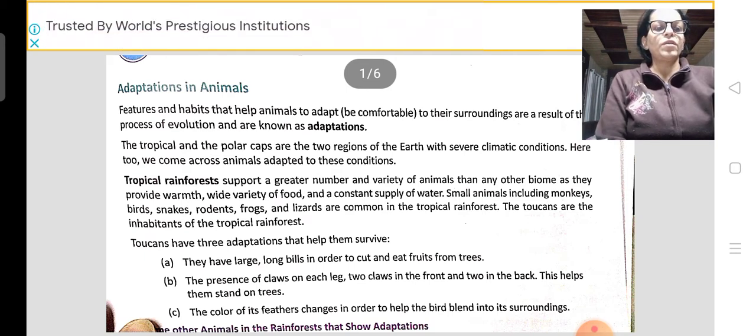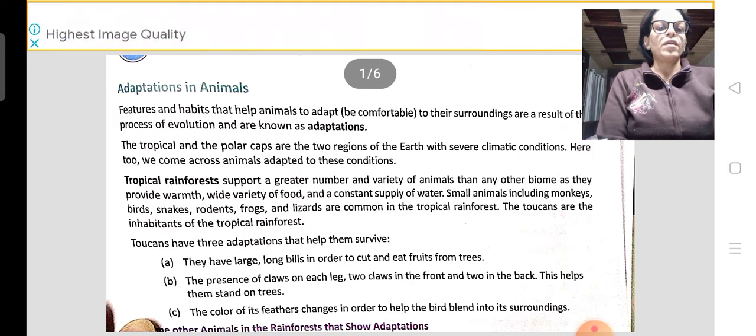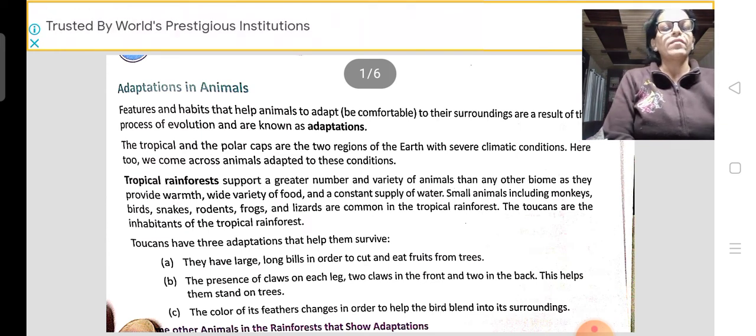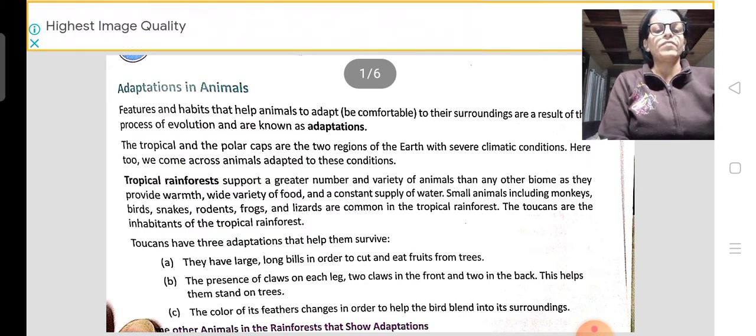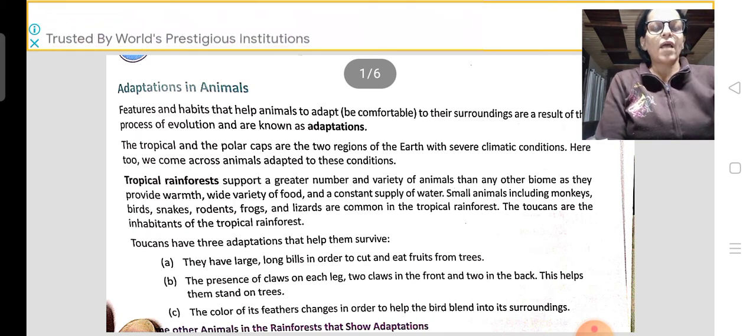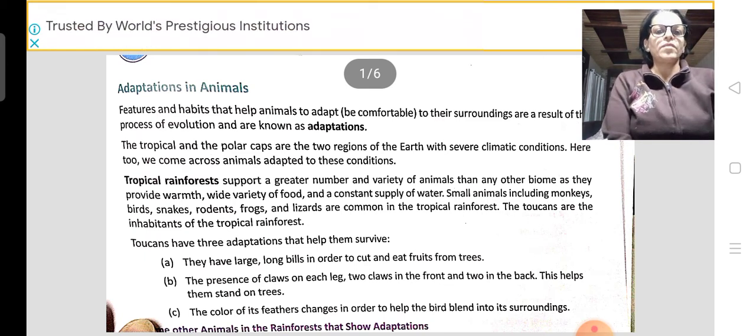As I told you in your class, when you took admission in a new class, or in a new school, you just adjust yourself in that atmosphere, right? If you adjust and fit in such an atmosphere, you can survive, you can be happy and comfortable, and you can feel yourself in a comfortable zone. Similar is what happens with animals and plants also.